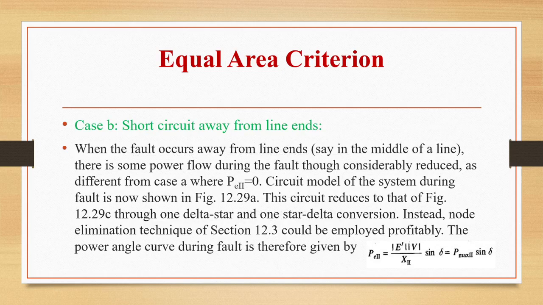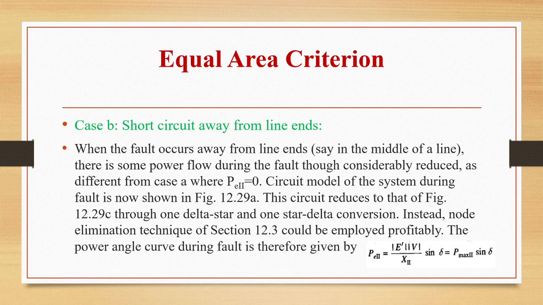Case B, short circuit away from line ends. When the fault will occur away from the line ends, say in the middle of the line, there is some power flow during the fault, though considerably it is reduced one, as different from case A where P2 is 0.